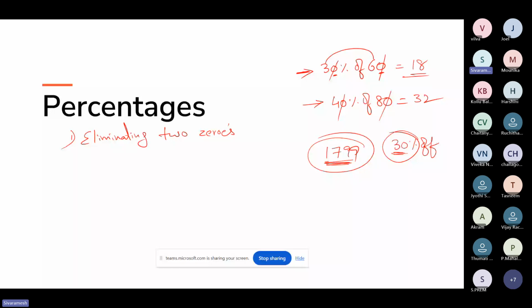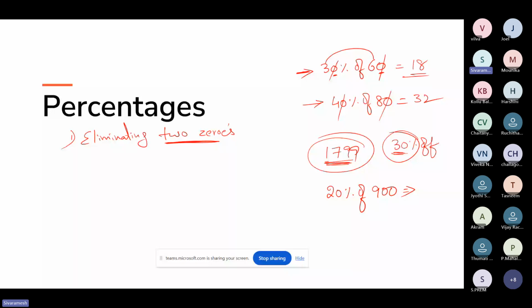Okay, now let's say I'll take one example. 20 percentage of 900. Now what does 20 percentage of 900 actually mean? Now we can apply this. Whenever you see zeros in the question, you should remember this eliminating two zeros method. You might have a question like, sir, what if zeros are not there in the question, how do we solve these types of questions?